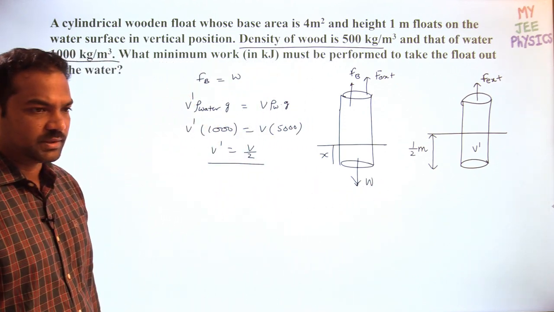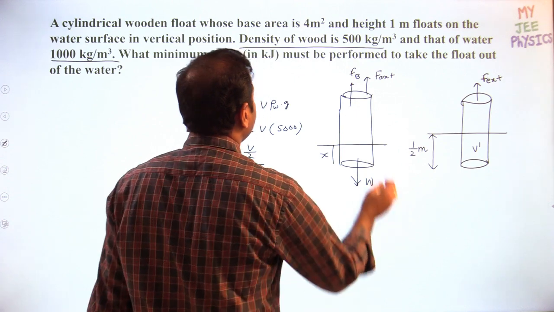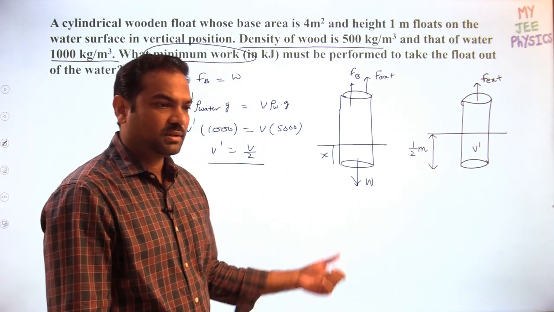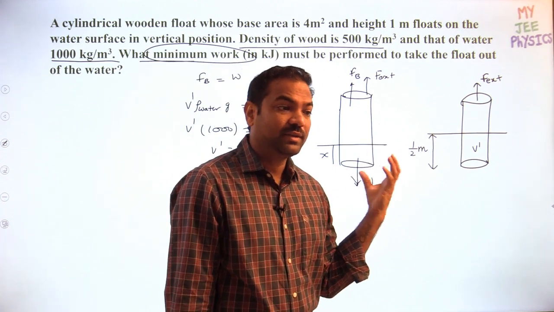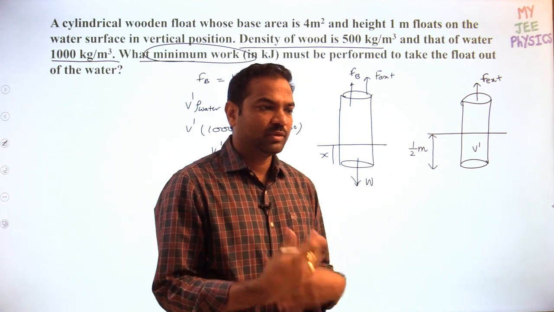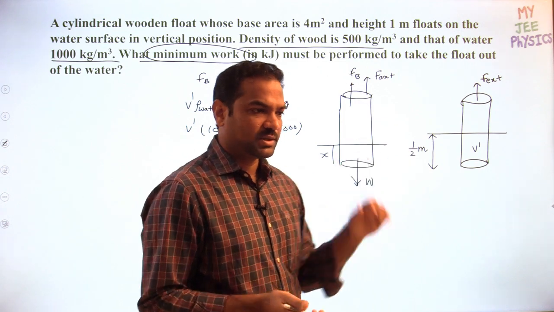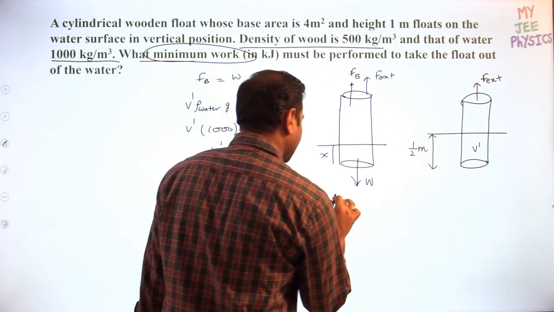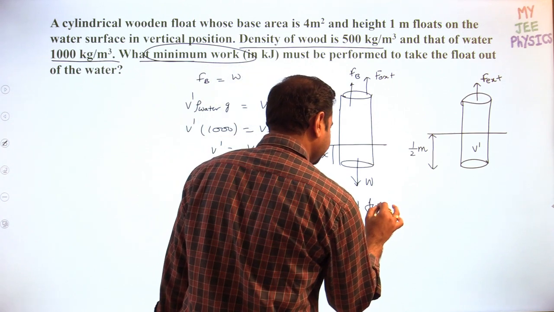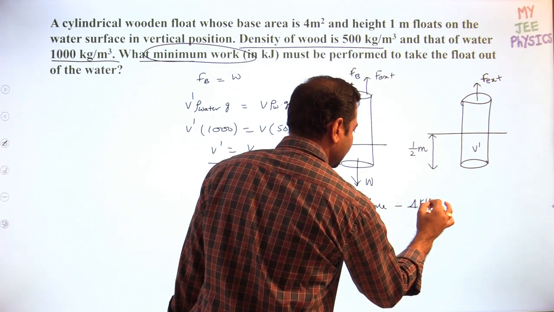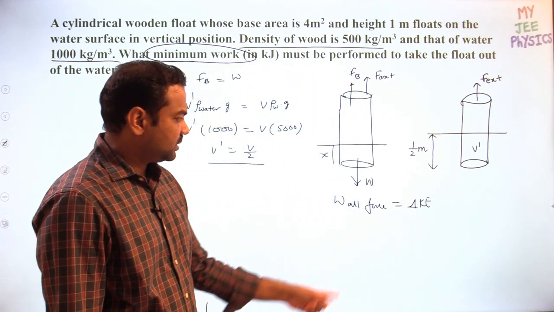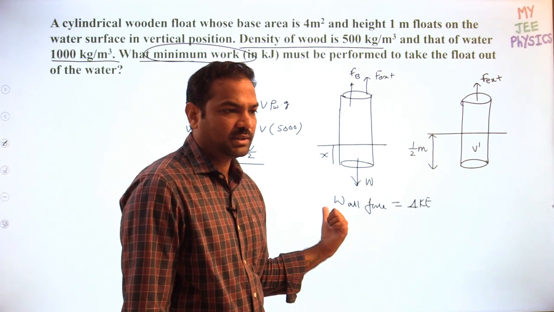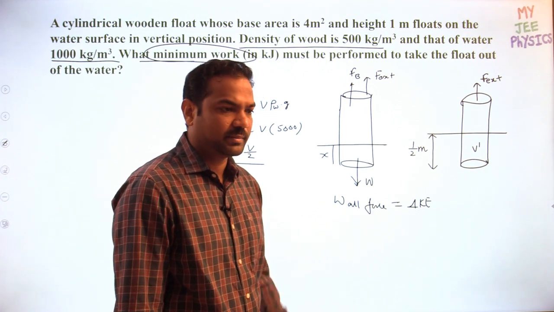Weight will act downward. Now see, minimum work they have told. What is the meaning of minimum work? Minimum work means the cylinder should not get any velocity. If I am doing more work, then what will happen? It will get velocity. Work done by all forces is equal to change in kinetic energy. If change in kinetic energy becomes 0, then whatever work is done by the external agent, that is minimum.